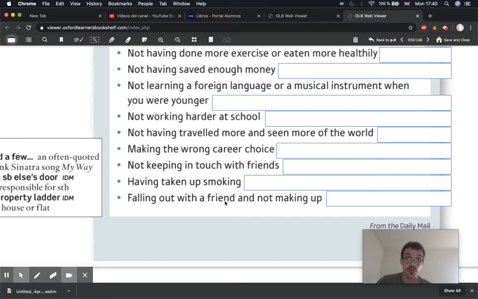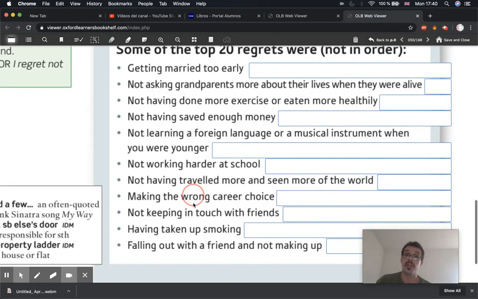And then last one, falling out with a friend and not making up. So that's when you have an argument with a friend, and you stop being friends, and then instead of apologizing and sort of making everything okay, you leave it, and that's the end of the friendship. Unfortunately, that happens with a lot of people, but then they regret it afterwards.